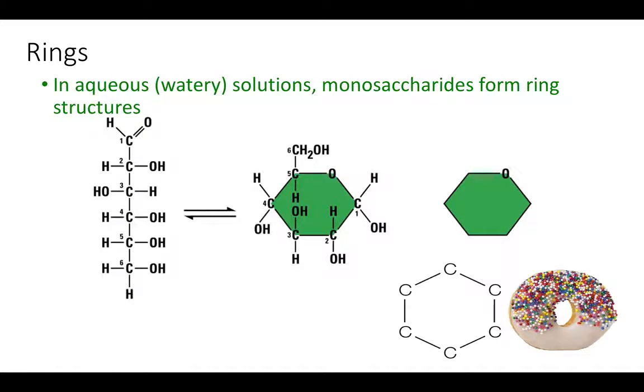Remember the donut from last time, and we were saying how carbon is able to form rings? Well, it does just that when it's forming simple sugars, monosaccharides. In fact, in aqueous solutions, monosaccharides form these ring structures, and they're often represented like this.